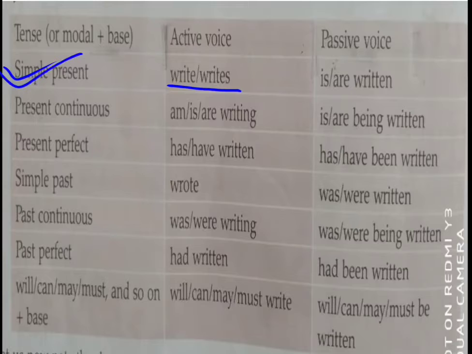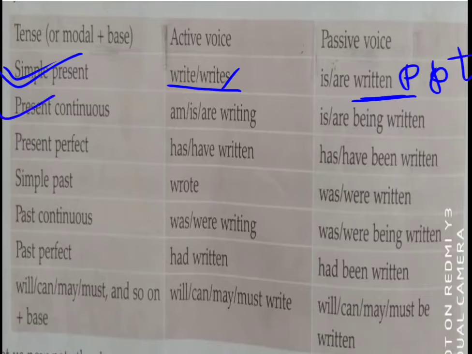But you have to remember that according to the subject, you have to put is or are. If there is he, she, it, you have to remove the s. You have to write is with he, she, it. If your subject is we, you or they, you have to put are. And after that, you have to turn write into the past participle form. So the past participle form of write is written.